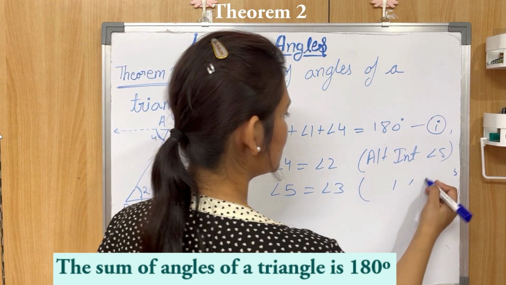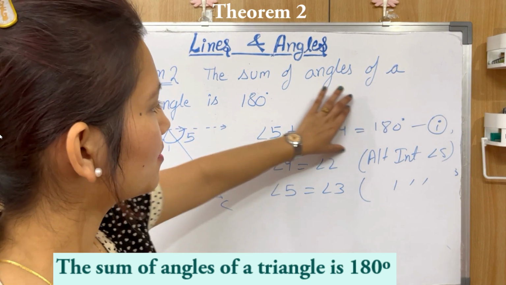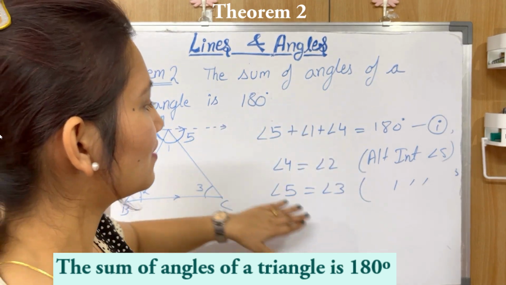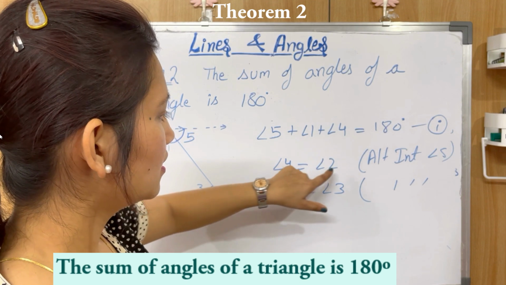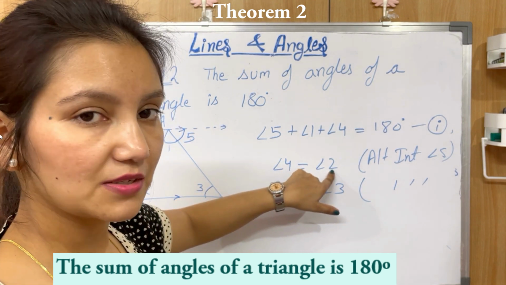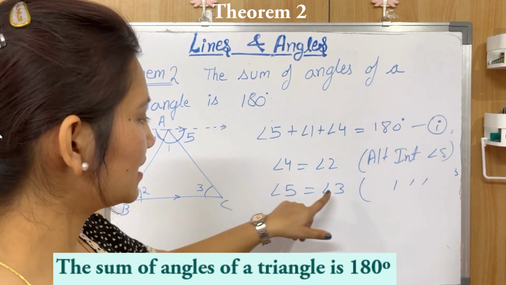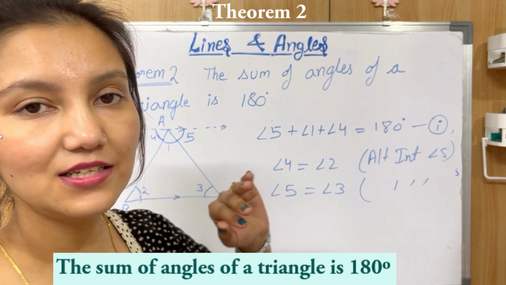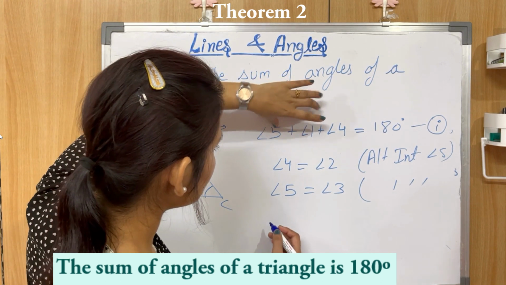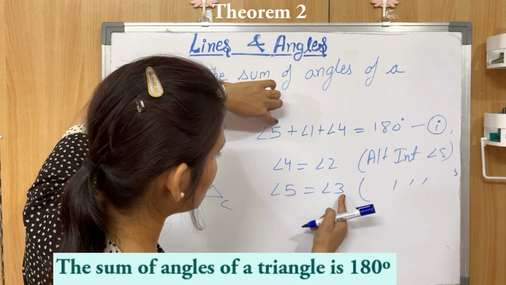Again, the same reason. Now, in this equation number 1, let's replace the values. In place of 4, we can replace 4 with 2, and in place of 5, we can replace 5 with angle 3. Now let's do it. So 5 in place of 5, because 5 is equal to angle 3.